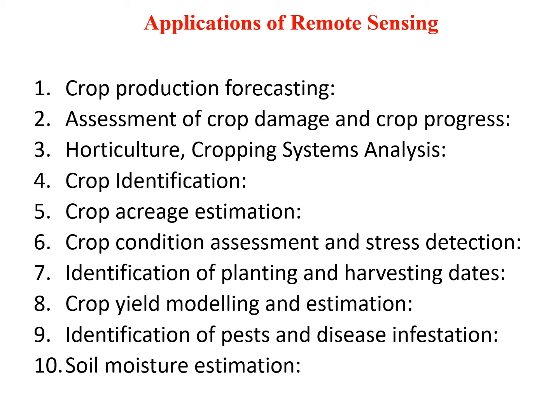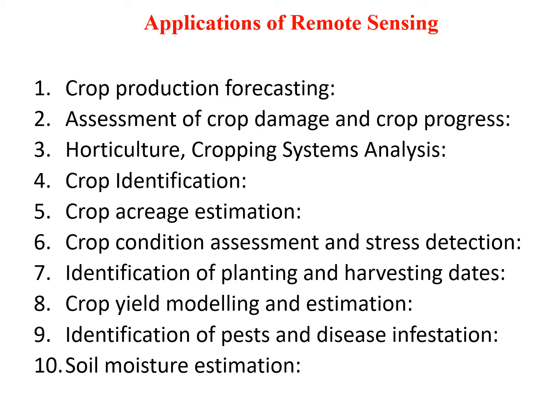Crop acreage estimation. Remote sensing has also played a very important role in the estimation of the farmland on which a crop has been planted. This is usually a cumbersome procedure if it is carried out manually because of the vast sizes of the lands being estimated.